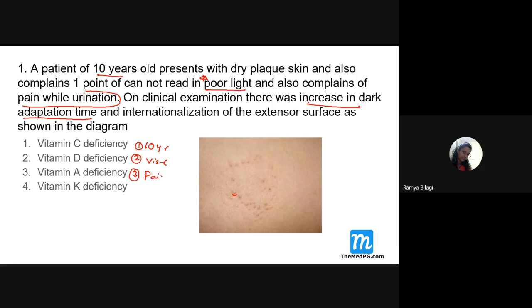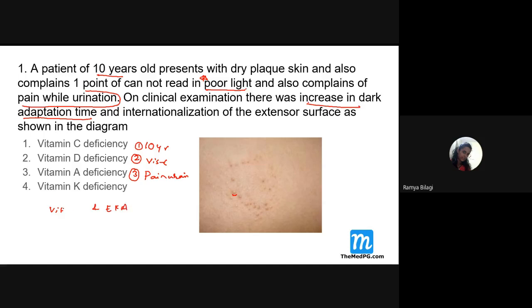Now, what might be the probable option suitable for this clinical presentation? Vitamin A deficiency. Very good. Now we need to differentiate between vitamin A deficiency and deficiency of essential fatty acids.